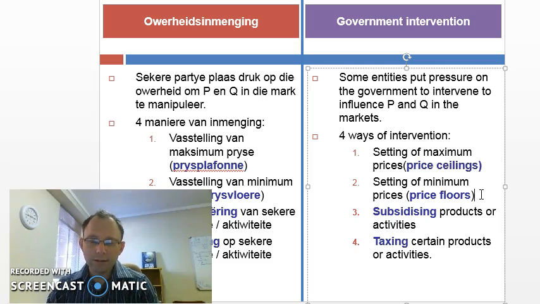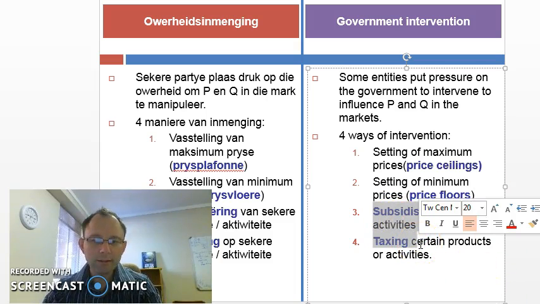So let's say the maize price is currently at 2,000, and they want to set it at 3,500. That's going to be above equilibrium. So a maximum price is always below equilibrium, and a minimum price or price floor will be above equilibrium. Subsidies and taxes, we will not do this year.